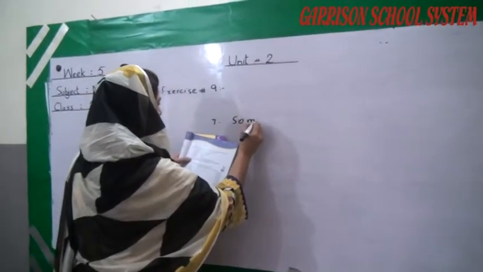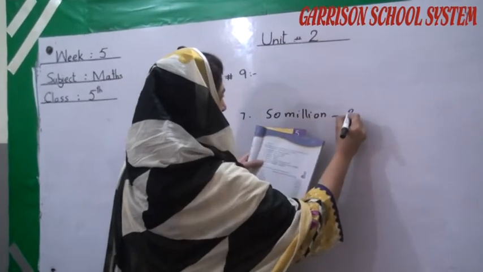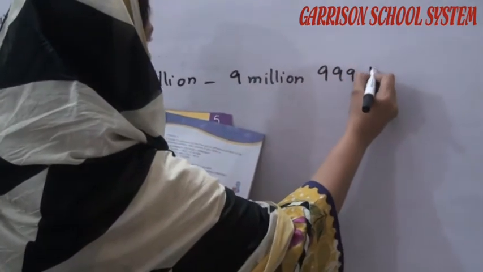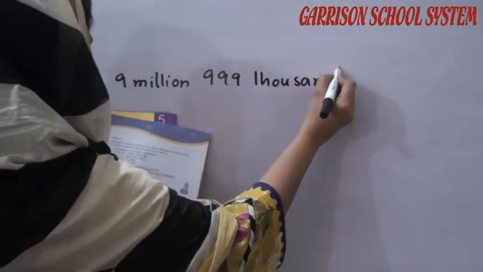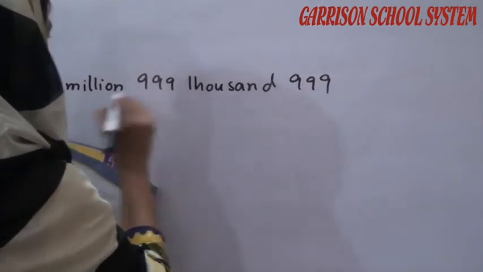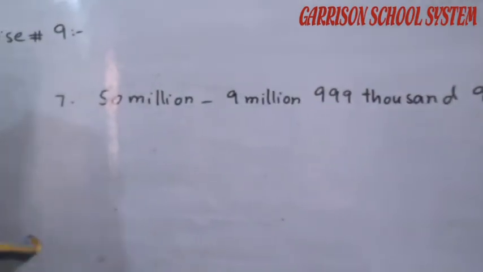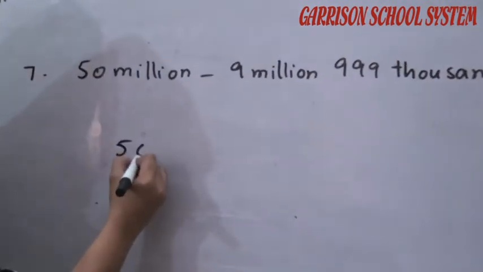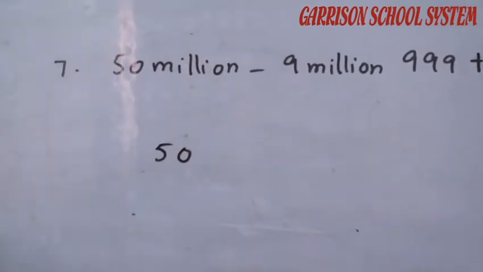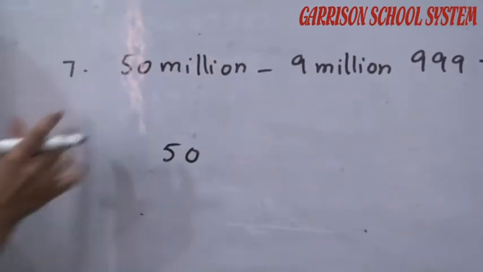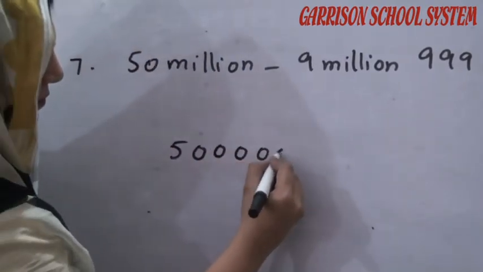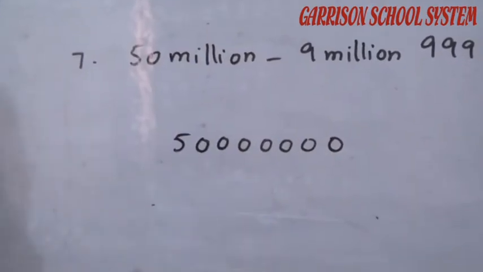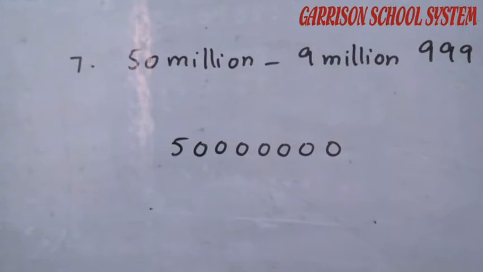This is the 50 million, and this is 9,999,000 and 999. So how many digits are there in the million? There are 8 digits in 50 million: 1, 2, 3, 4, 5, 6, 7, 8. So the total is 8 digits.